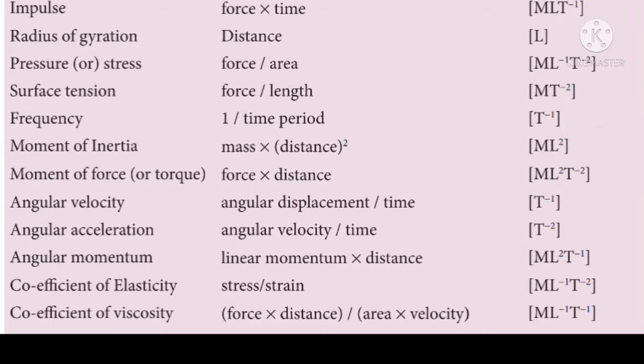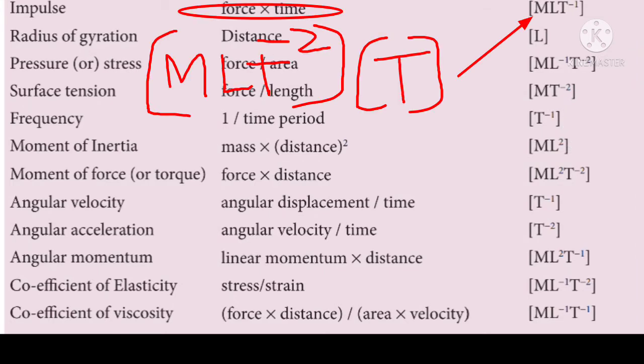Next physical quantity, impulse. The expression for impulse is force into time. The dimension for force is M L T power minus 2 and the dimension for time is T. Hence M L T power minus 1 becomes the dimension for impulse.